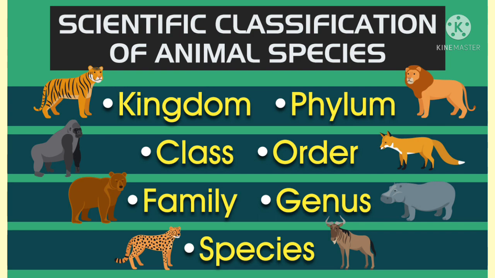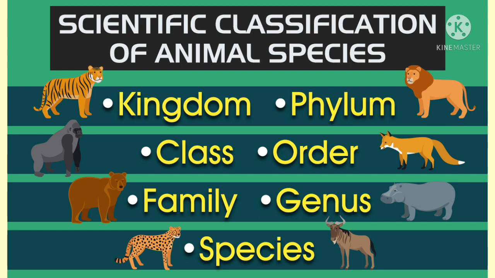Class. Similar orders together form a class. The orders here are of different animals like rabbit, rat, bats, whales, chimpanzee and human. They have some common features such as presence of skin and mammary glands. Hence, they are placed in the class Mammalia. What are the common characters? Skin and mammary glands.